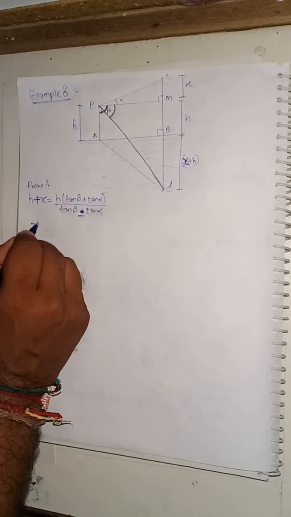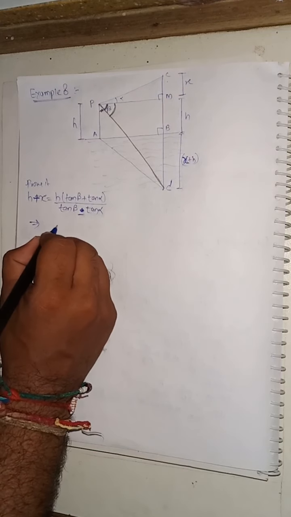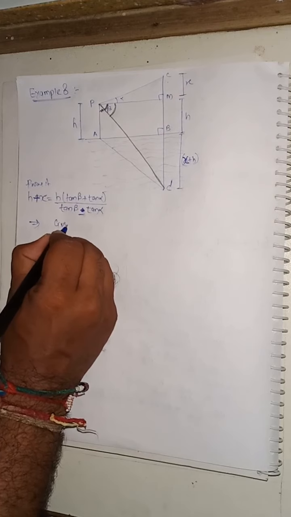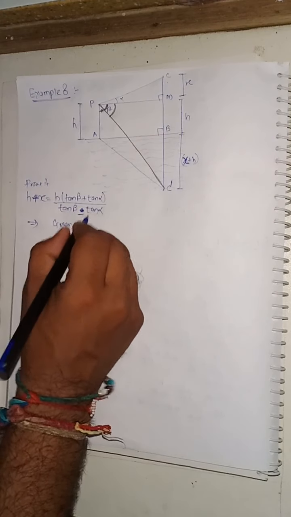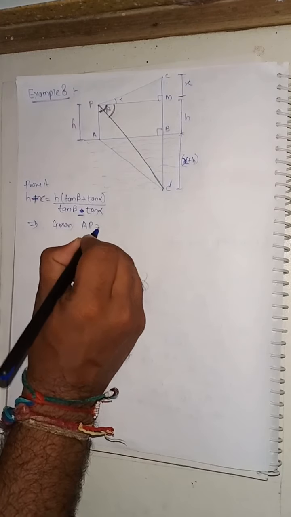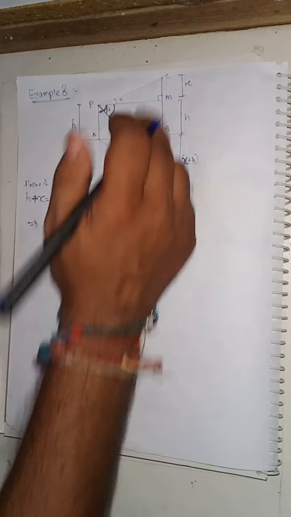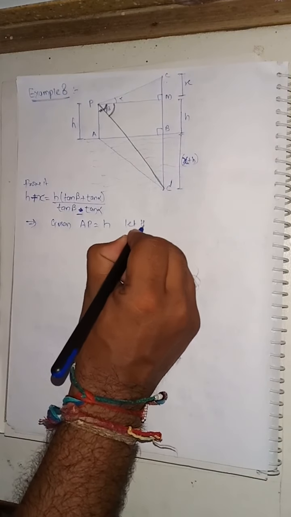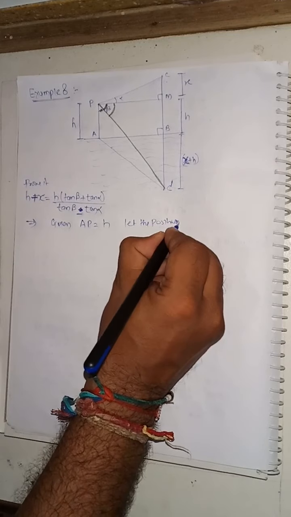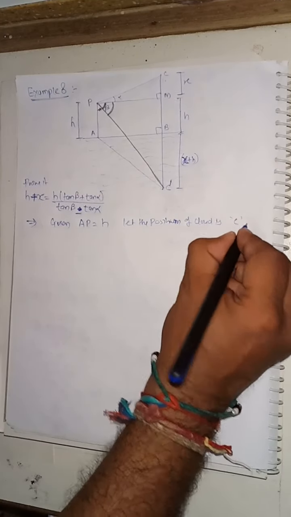So here first, what is given, first we will write that AP is equal to h, and here we let the position of the cloud be C. Correct?